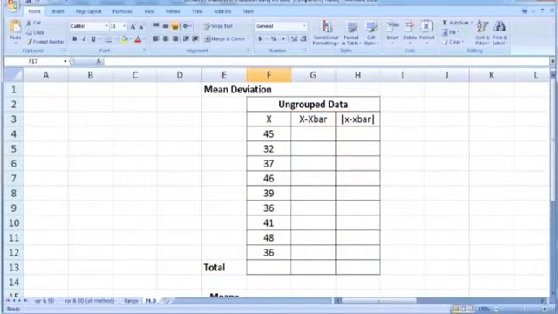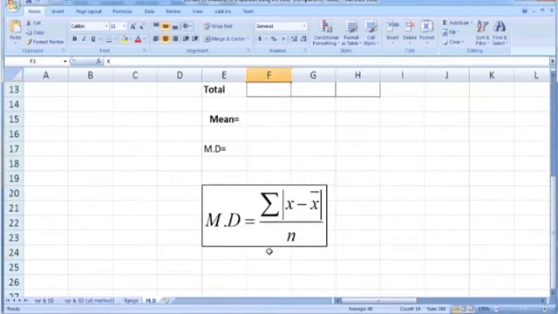We can use Microsoft Excel to calculate mean deviation for grouped data as well as for ungrouped data. Here we have the same data set, the marks obtained by 9 students. We are interested in calculating the mean deviation of this ungrouped data. Note that the formula for calculating mean deviation is summation of the absolute value of x minus x bar divided by n.